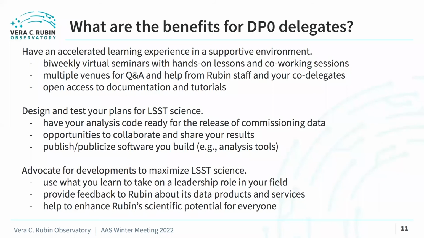There are several reasons why scientists and students might benefit from participating in DP0. Participants will have an accelerated learning experience in the RSP, where they can design and test their plans for early science with LSST-like data products. This experience could allow participants to take a leadership role in their field by sharing new skills with others in their community, and/or create options to publish or publicize the results or newly developed analysis tools. Participants will have the opportunity to advocate for RSP developments that would benefit their scientific field and to provide feedback about the RSP that could enhance its scientific potential for all.